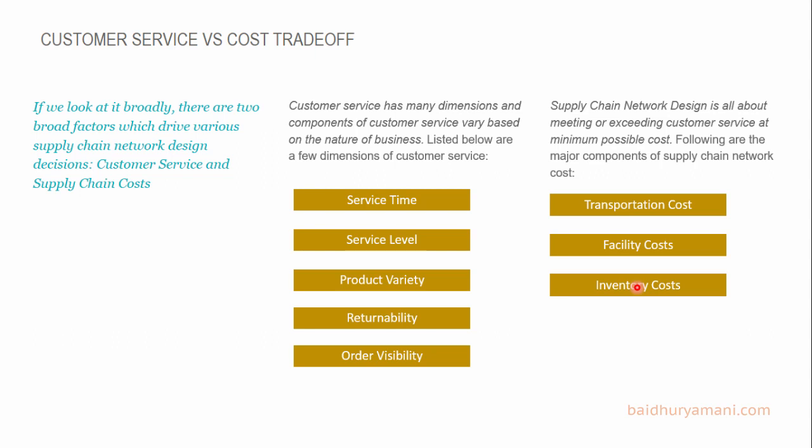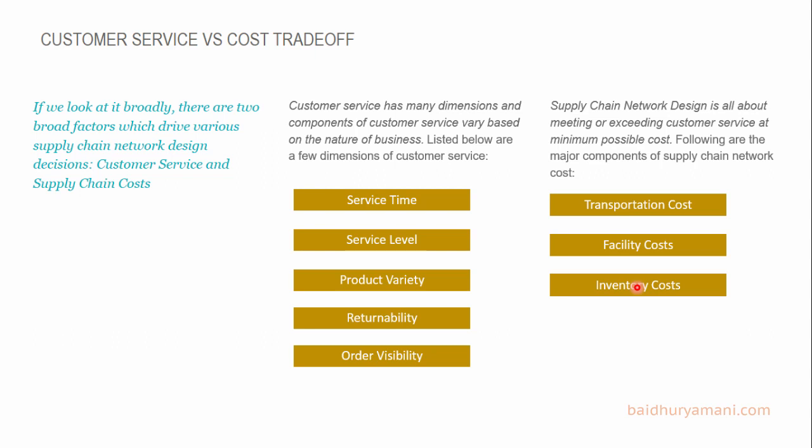So let's consider 2 points to understand this relationship better. In order to reduce response time, you need to increase the number of facilities so that you are closer to the customer. This in turn leads to an increase in supply chain costs. For example, you can deliver a product in 2 hours at $30 as well as in 2 days at $5.